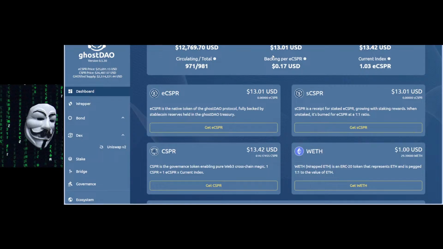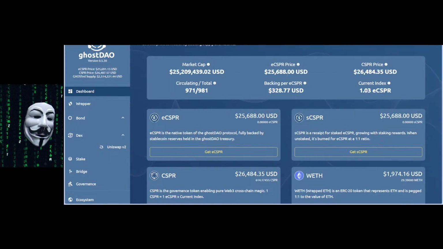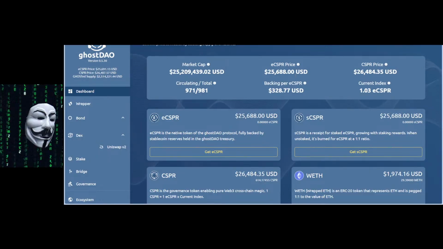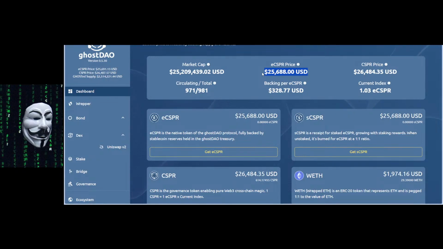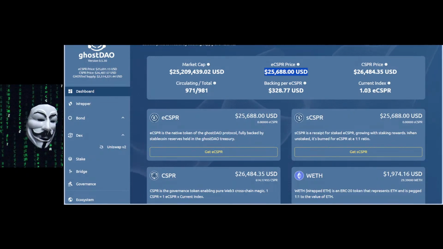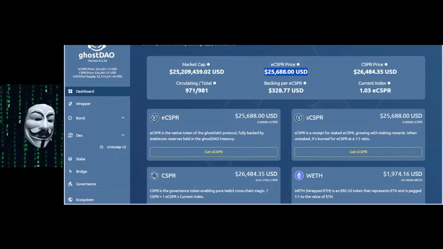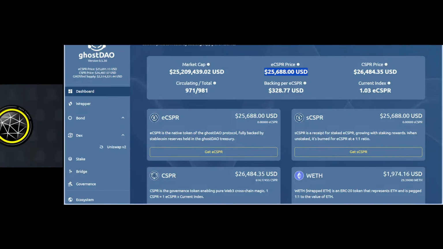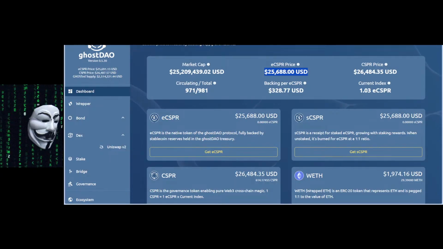Because currently the price is at, let's just refresh. Currently the price is at roughly $23,000, $25,000 even. So the bond is a little bit outdated. It's selling at a massive discount to begin with. If the current price is 25, right or wrong, that's what the market decides. Yeah. Now, if the bond starts at $4,000, that's going to be 1/6. So that's going to be an 84% discount to begin with. Is that fair for the protocol?